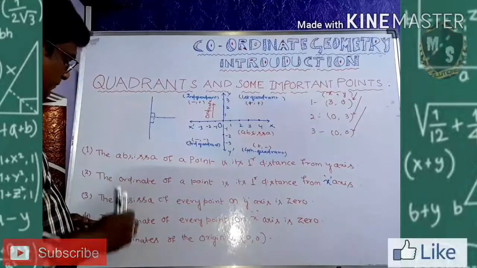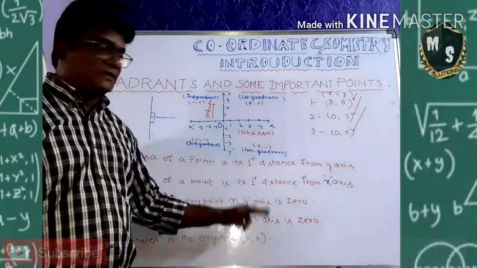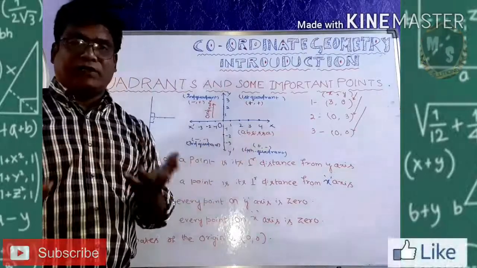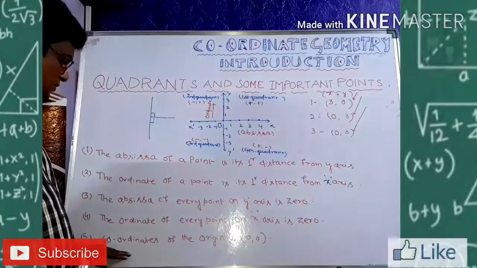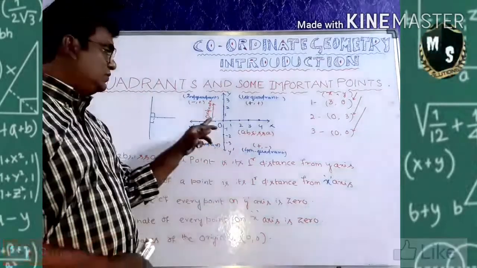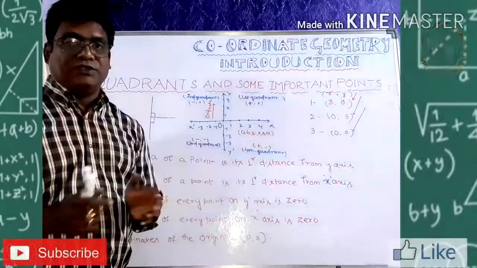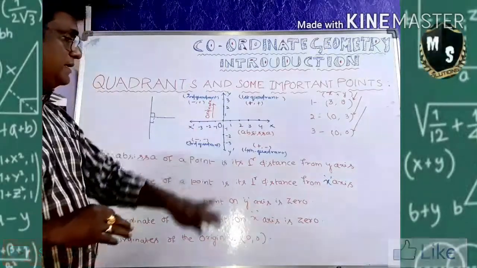Similarly, the ordinate of every point on x-axis. On x-axis, you cannot find any ordinates. So the ordinate is 0 on x-axis. And the coordinate of the origin is (0, 0). So (0, 0) is showing you the origin here. I hope this idea is clear to you.